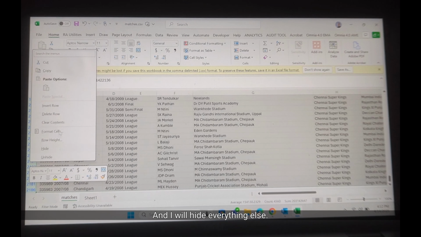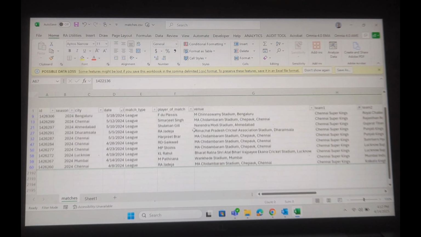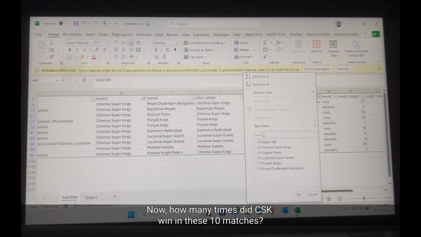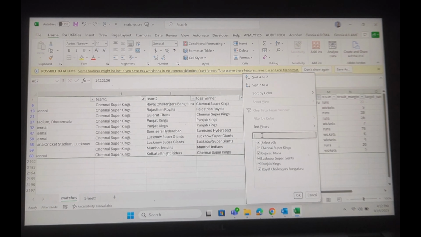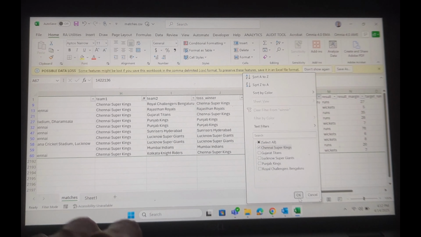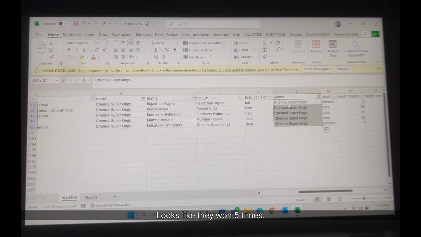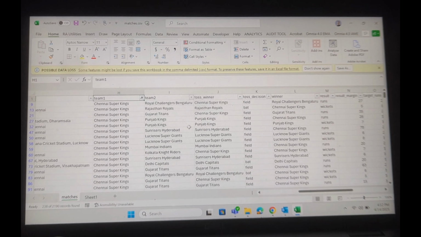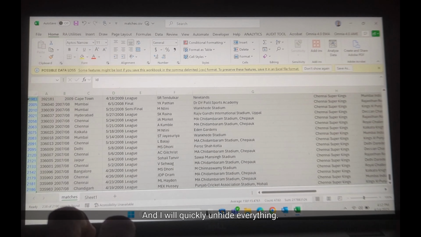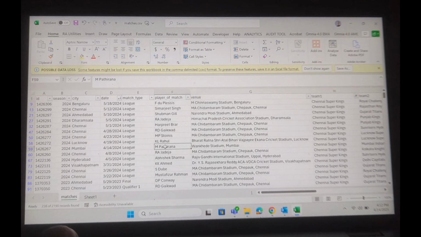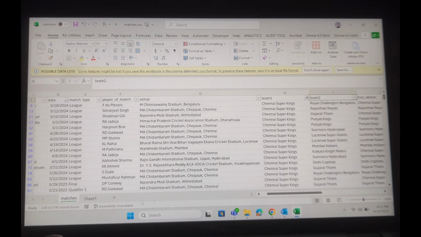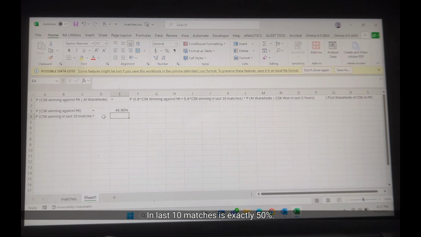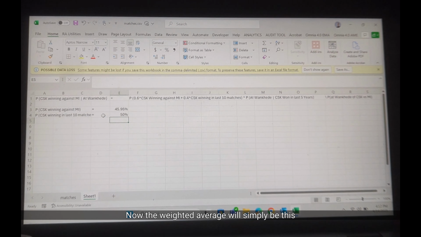And I will hide everything else. Cool. Now, how many times did CSK win in these 10 matches? Looks like they won 5 times, so that is around 50%. And I will quickly unhide everything. So now this is clear. In the last 10 matches it is exactly 50%.